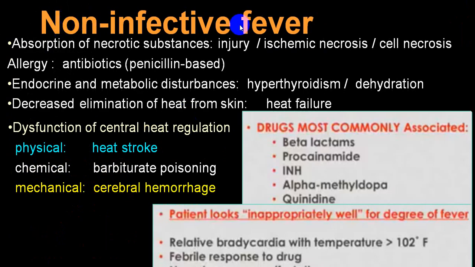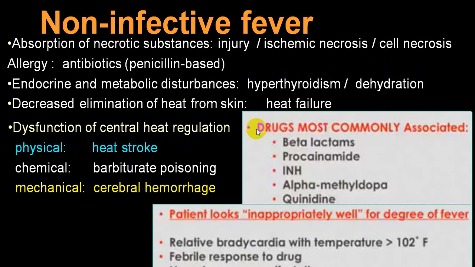So among non-infective group, maybe because of injury, ischemic necrosis, cell necrosis, tumor necrosis, maybe because of drugs like antibiotics, they can produce drug-induced fever, endocrine disorders, particularly thyrotoxic crisis, severe dehydrations, heat stroke, sunstroke, then barbiturate poisoning, cerebral hemorrhage.